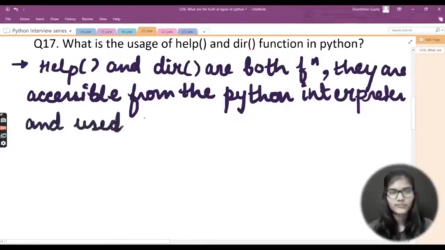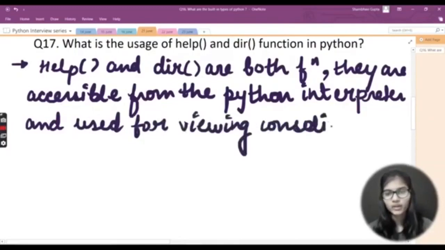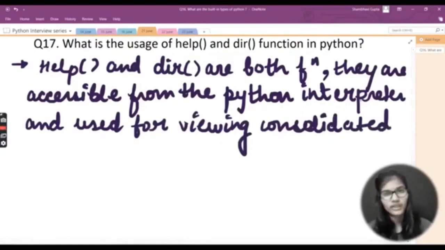Okay, and I will just write that they are used for viewing. In that case I was writing here consolidated. So I'm writing a common thing between both of these functions which we have. After that we'll be differentiating what is the main use of help and the main use of dir.